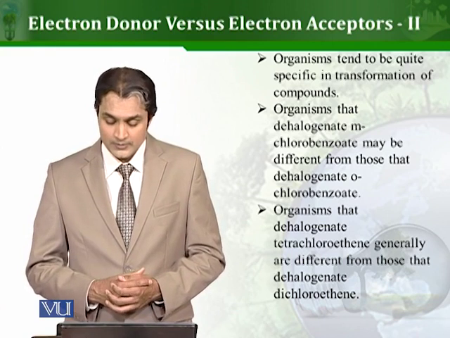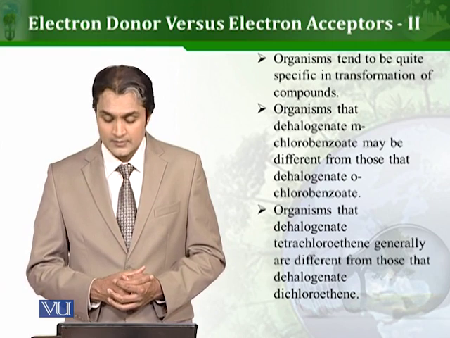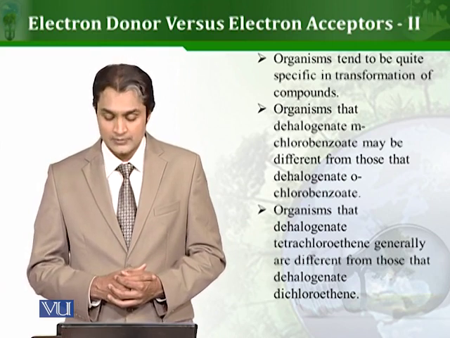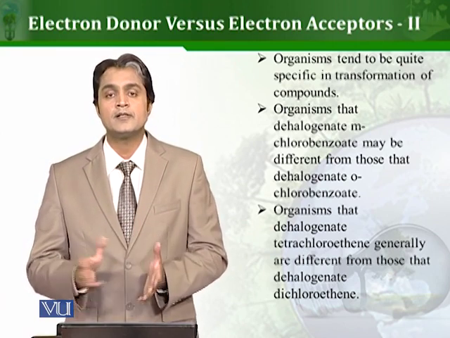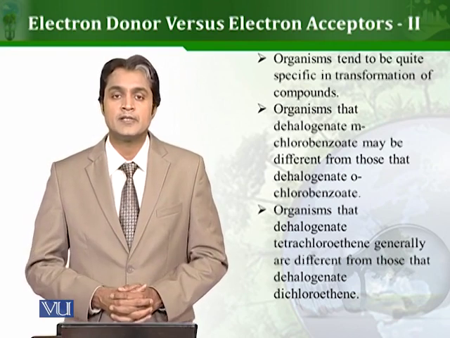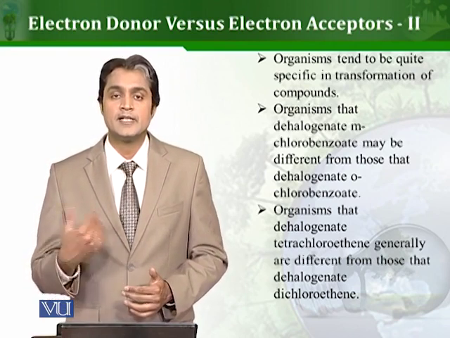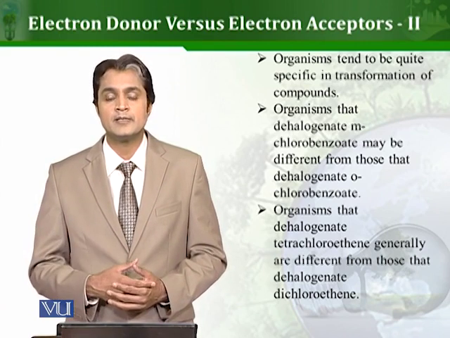Now the microorganisms that can dehalogenate tetrachloroethene generally are different from those that can dehalogenate dichloroethene. So you can see here, depending on slight variations in their chemical structures, the microbes that act on these compounds can be different.